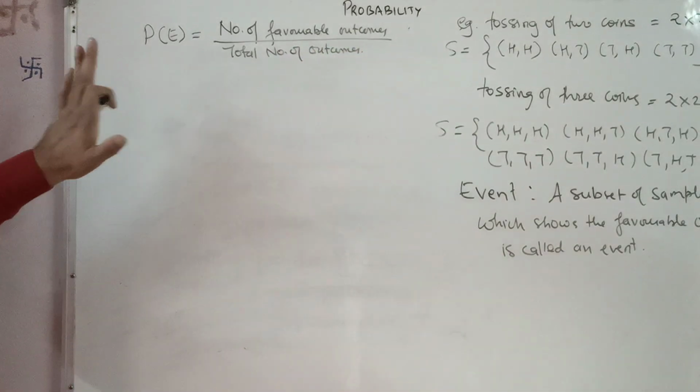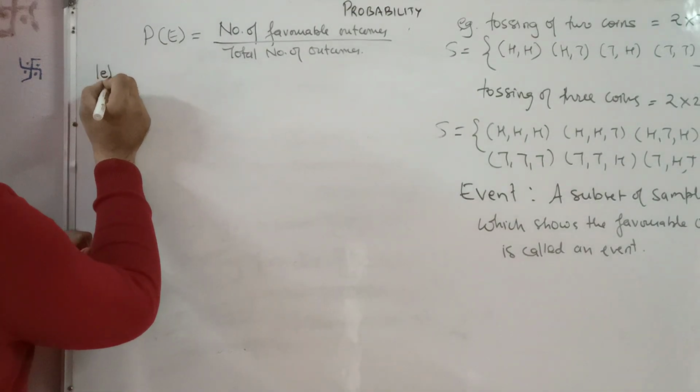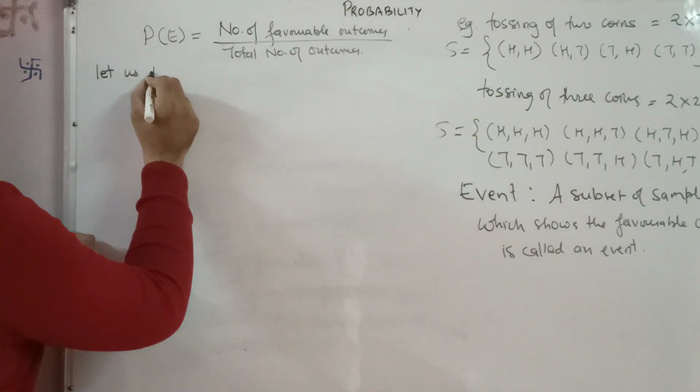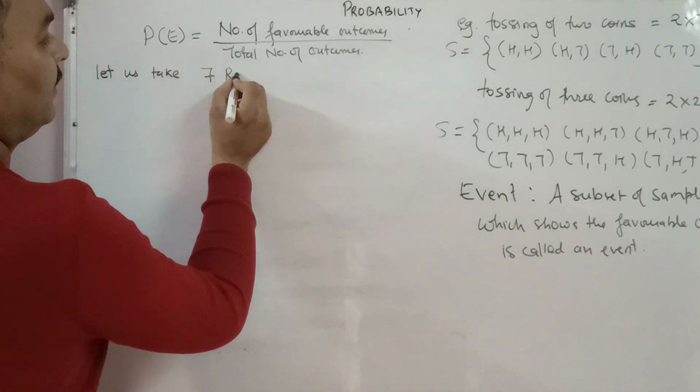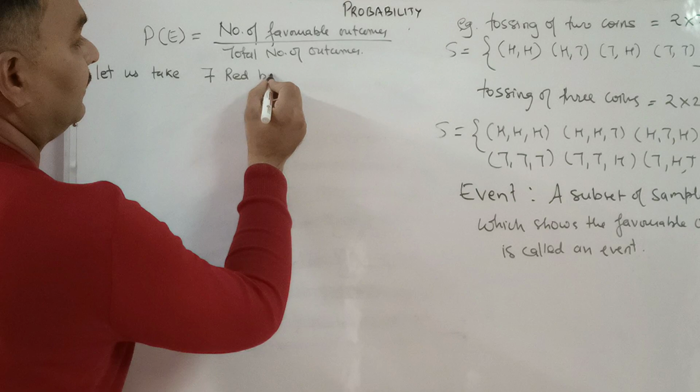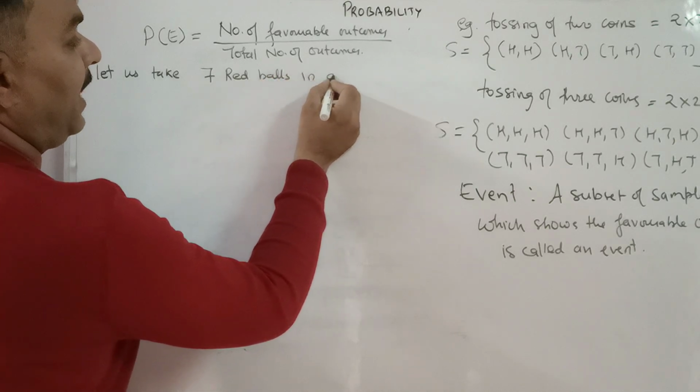Now, let us understand this probability. Let us take, say, 7 red balls in a bag.